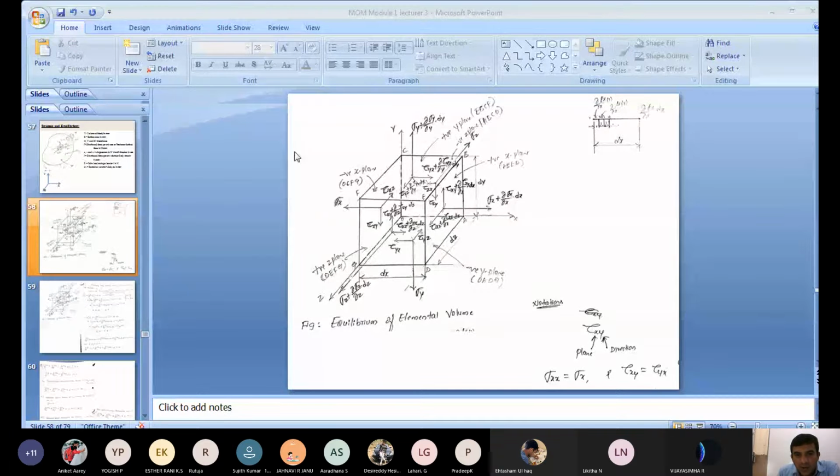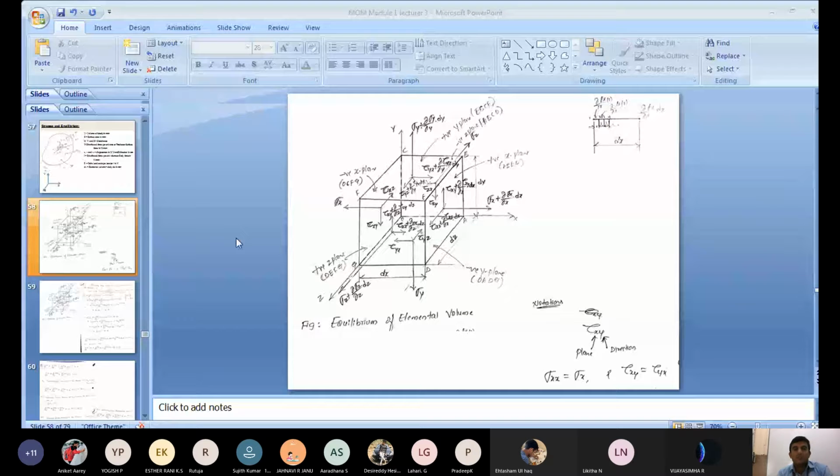So OA, OC, OG, those are called dashed lines. As you studied in engineering graphics also, if invisible edges are there, you can represent the invisible edges as dashed lines, right? The remaining are all continuous thick lines. The continuous thick lines are nothing but visible lines, right? So OA, OC, OG are dashed lines because they are invisible. They form the negative planes.